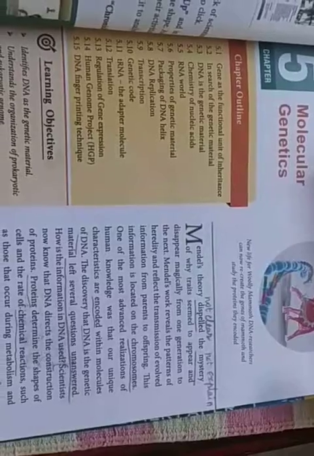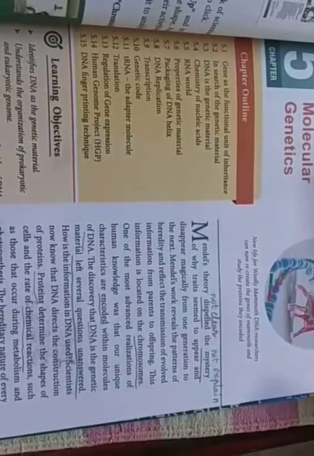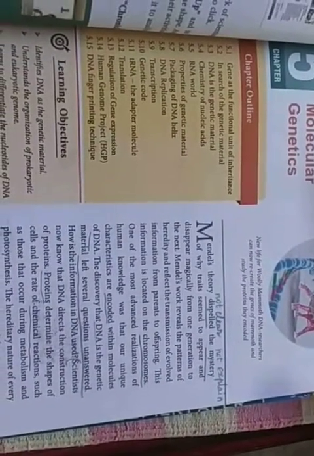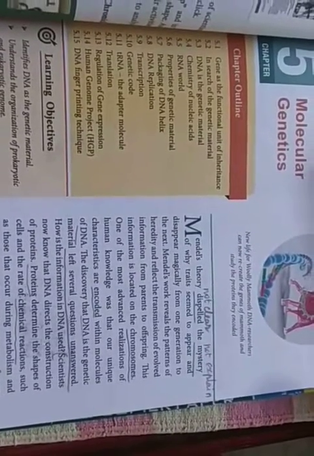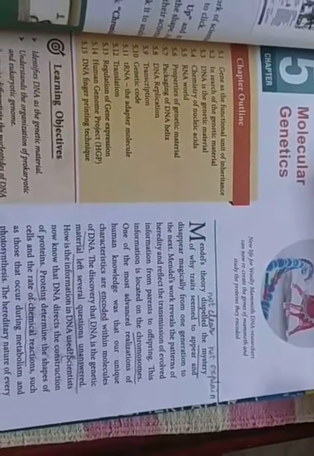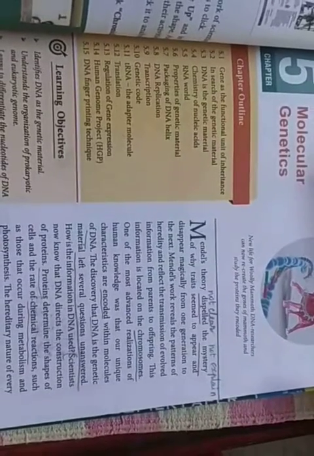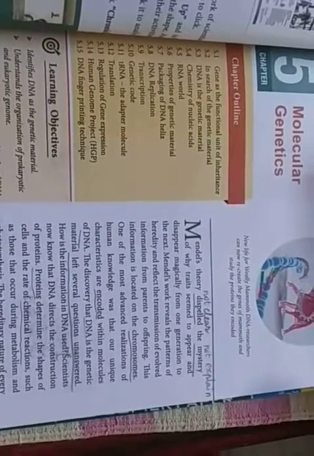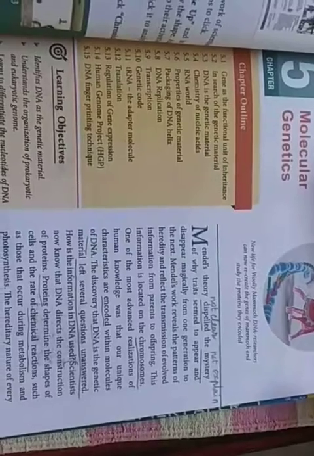This information is located on the chromosome. That explanation alone was given by Mendel, but Mendel could not explain why a few characters appear and a few characters disappear from generation after generation.